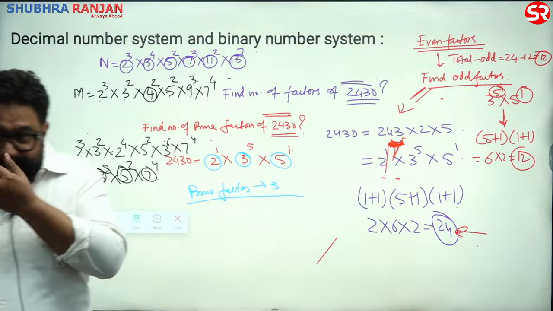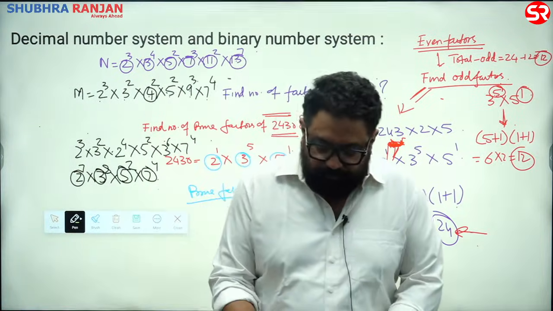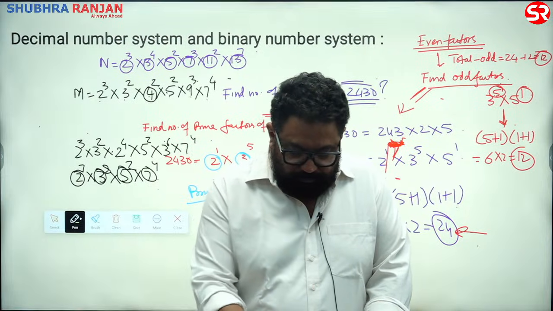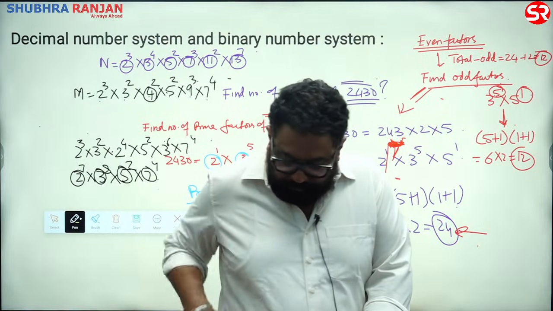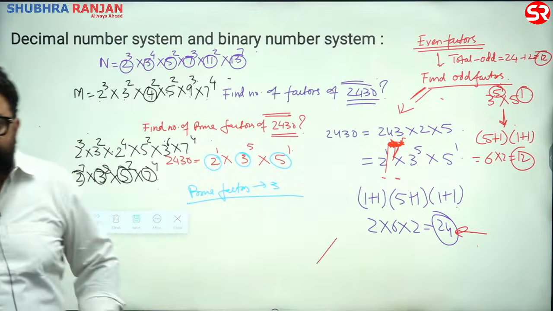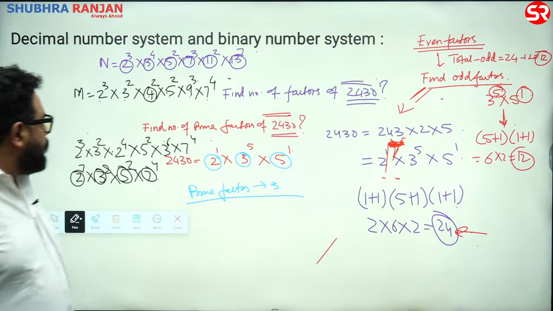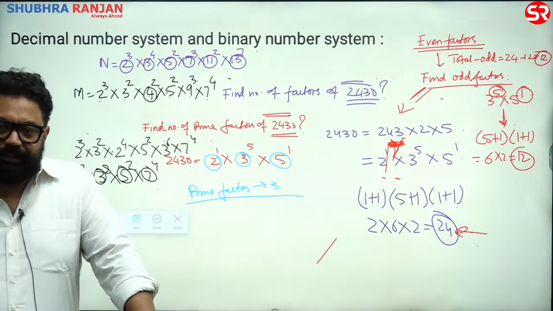Alright, so if there is no prime number, then convert it into prime numbers. Convert it into prime numbers. Kindly write it, this is important. Clear? Clear? So, shall we proceed? Write it down, kindly write.